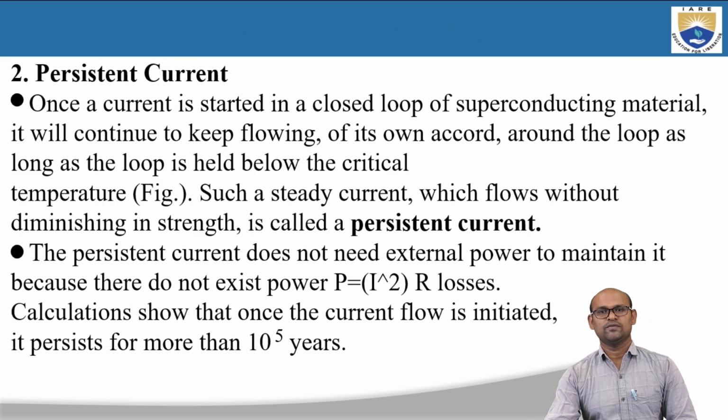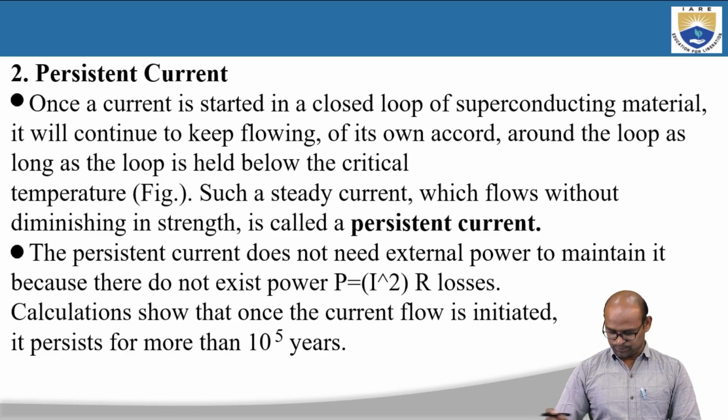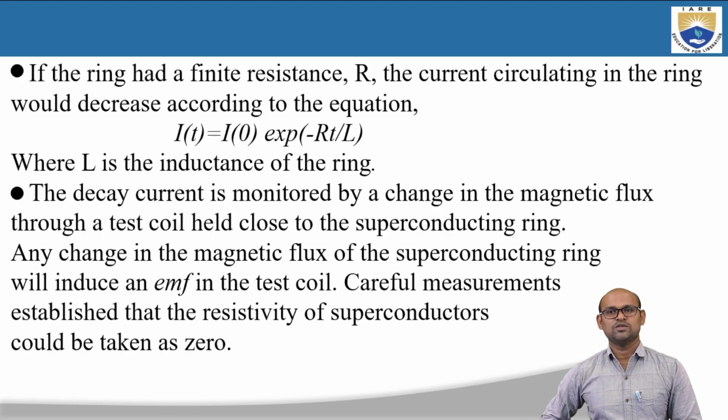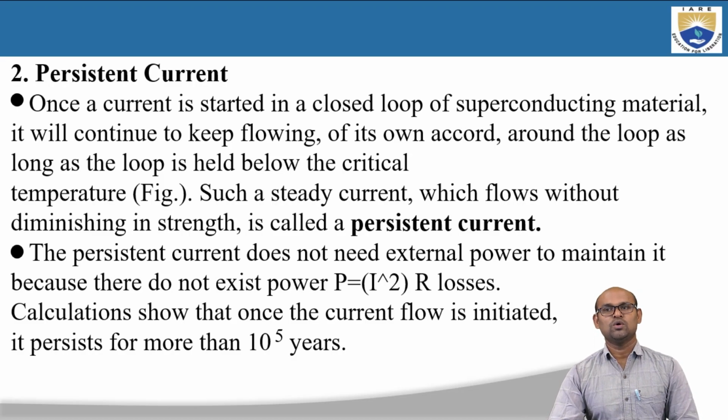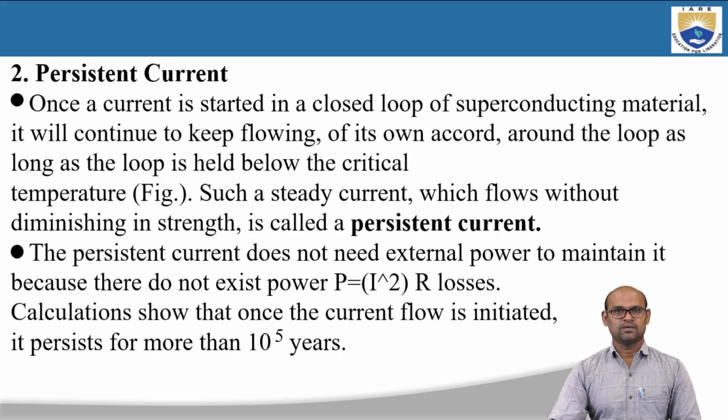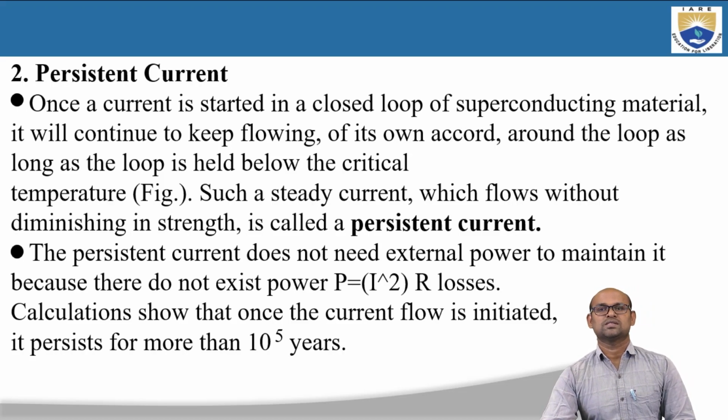The second property of superconductors is persistent current. While understanding the first property, we found that the current induced in the superconducting material flows forever without losing its strength. That is what is called persistent current. So let us see about this persistent current.